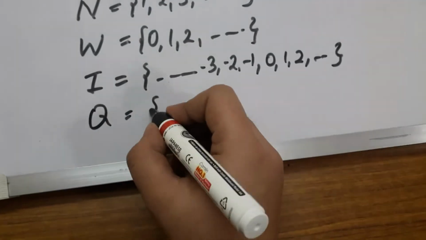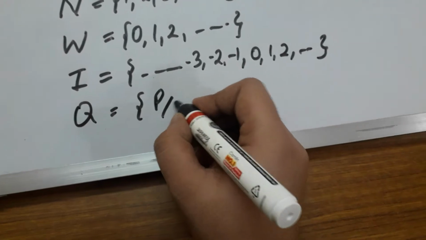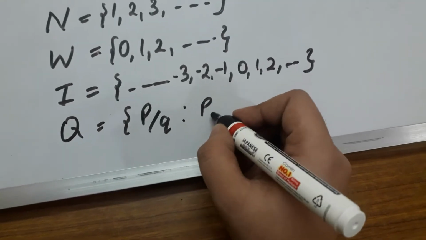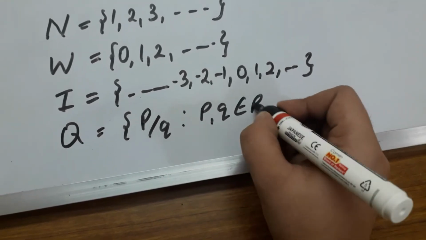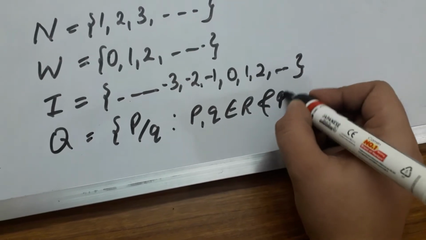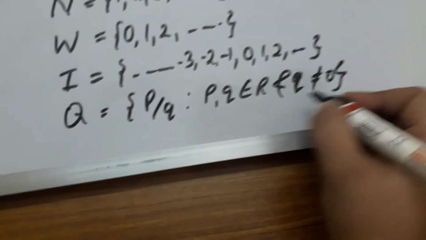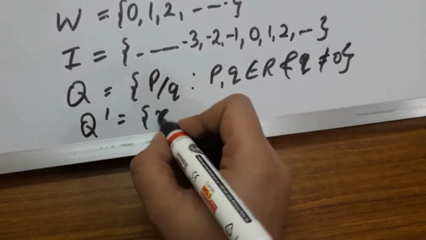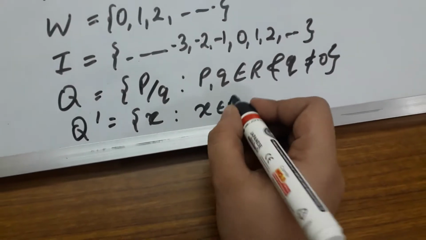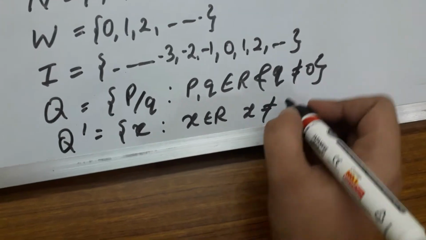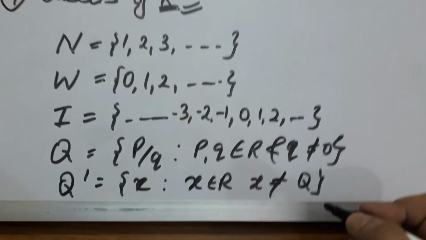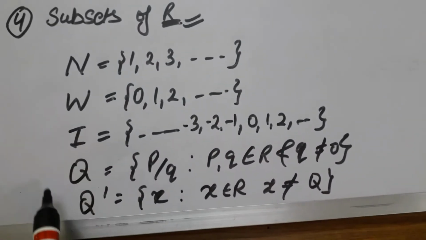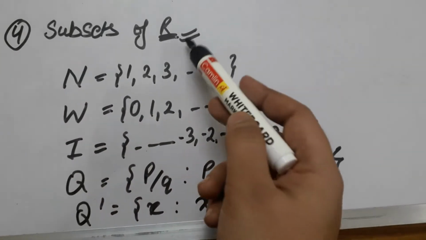Q is the set of rational numbers. Here Q dash is the set of irrational numbers. So note that all these sets are subsets of real numbers.